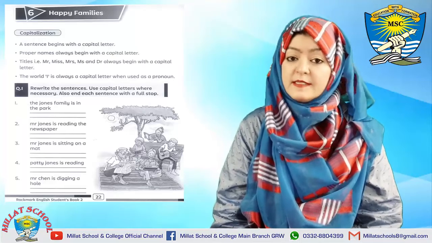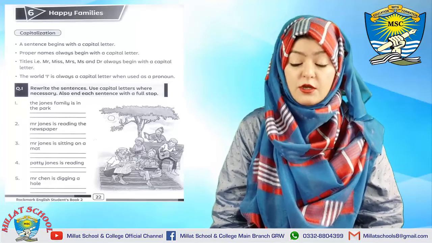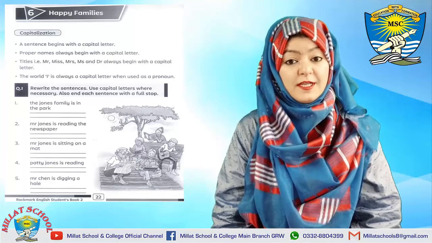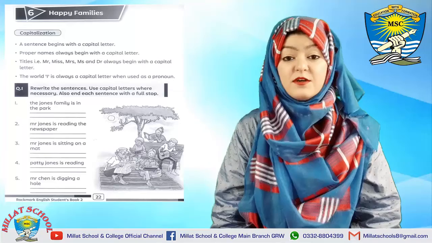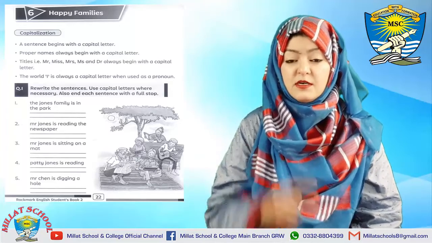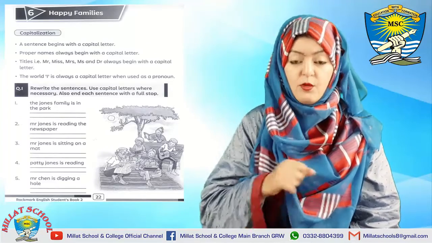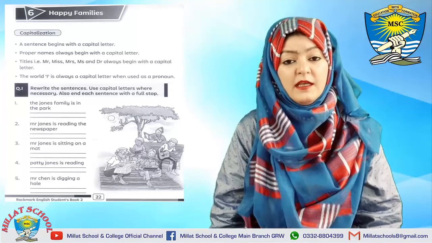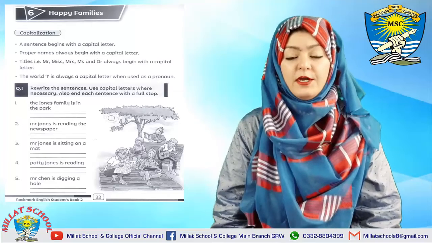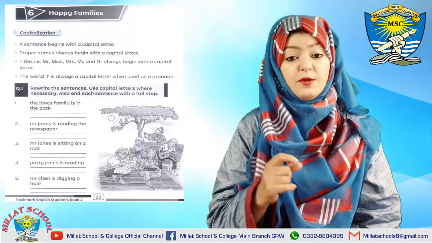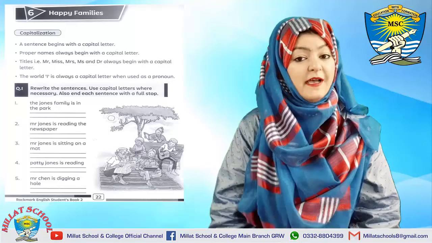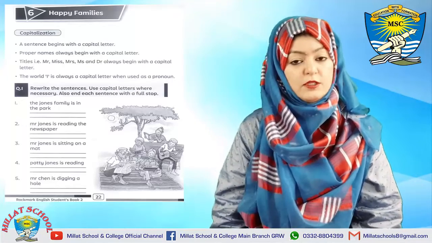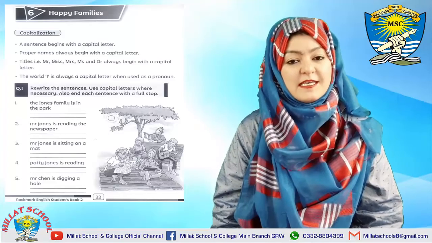The next sentence is, Mr. Johnny's is reading the newspaper. Mr. Johnny's. Mr. is a title. So for the Mr, first M will be capital. Yes, and in Johnny's, J will be capital. And after writing down these two capitals, we will put a full stop at the end after the newspaper. Got it? In the same way, you will solve the rest of all the sentences.